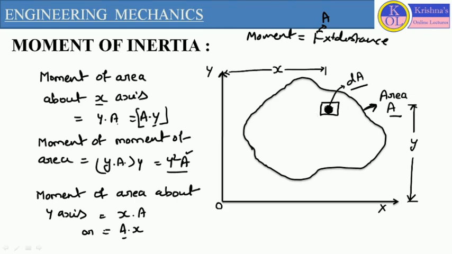First we will consider this particular area dA. This circle is representing the small area dA, and here we want to define the position of dA from the x-axis and y-axis. Let us consider the distance of this dA from the y-axis is x, and the distance of this dA from the x-axis is y. So here we will define the moment of area about the x-axis for the smaller area dA.